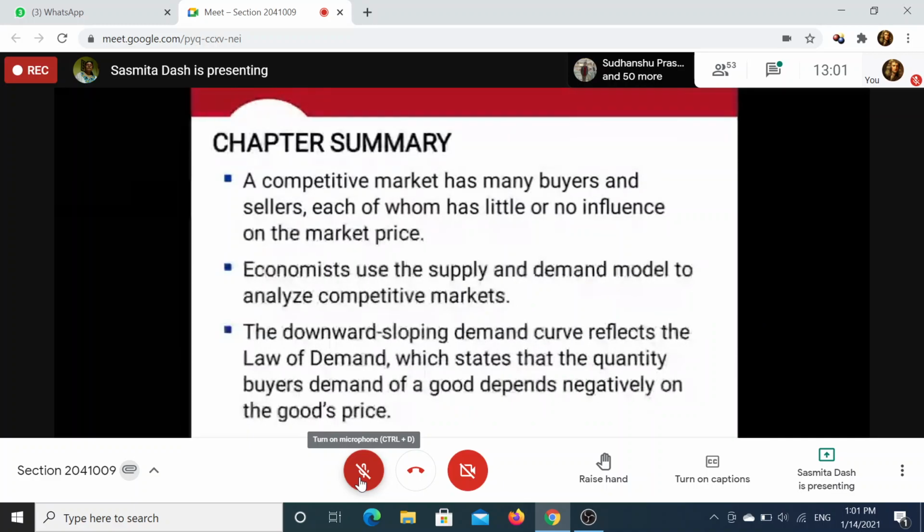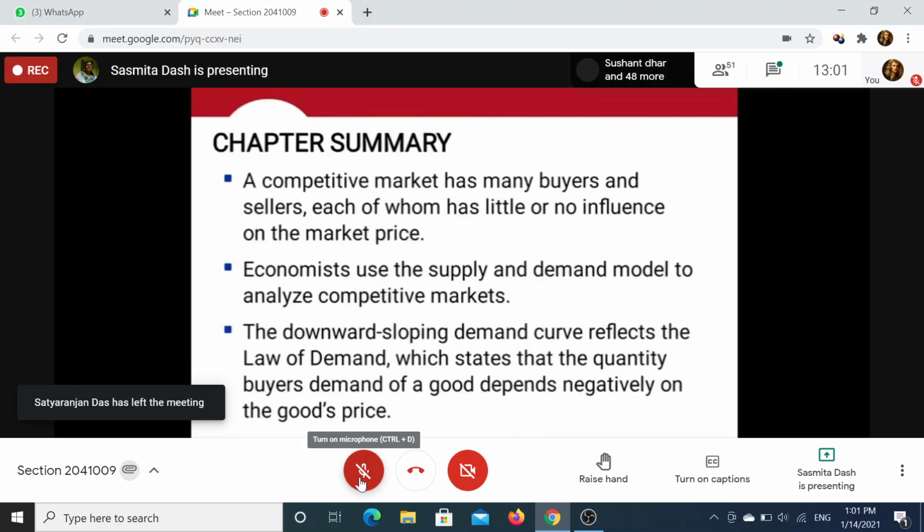In real life, we don't get homogeneous products. Even if you go to buy milk, they will be of different quality and different price. We get similar products, but not the same products. We get substitute products. So perfect competition is the ideal situation, not a normal situation.